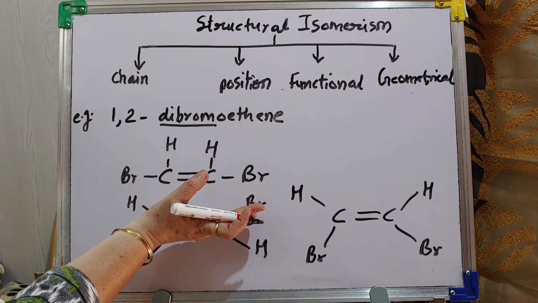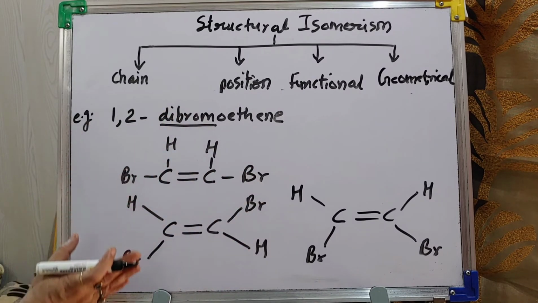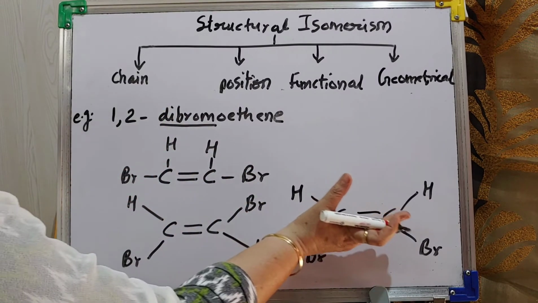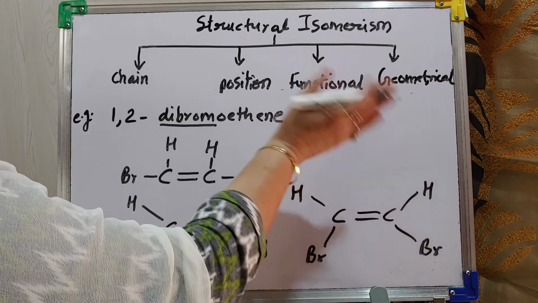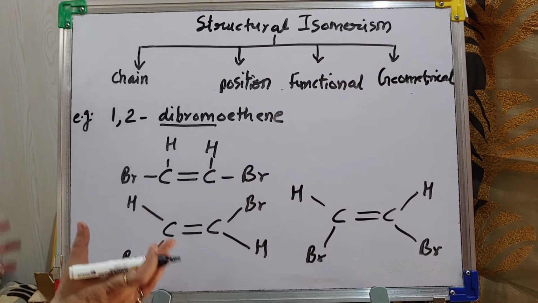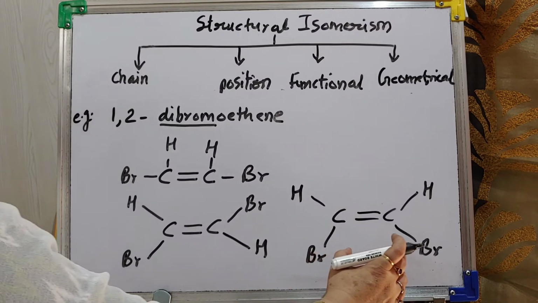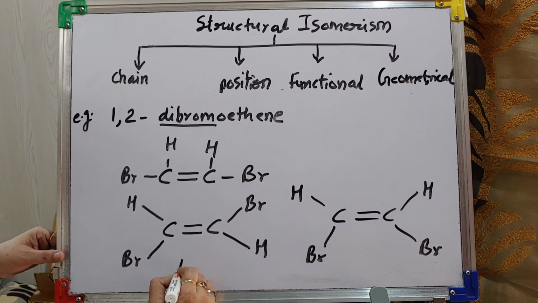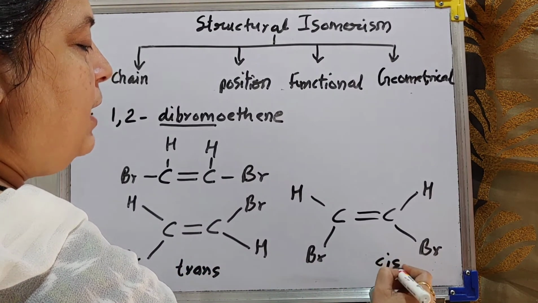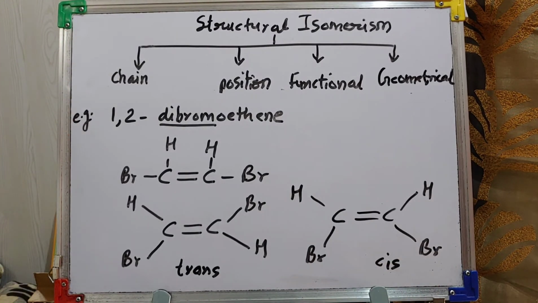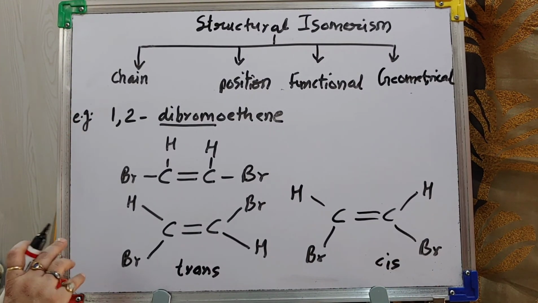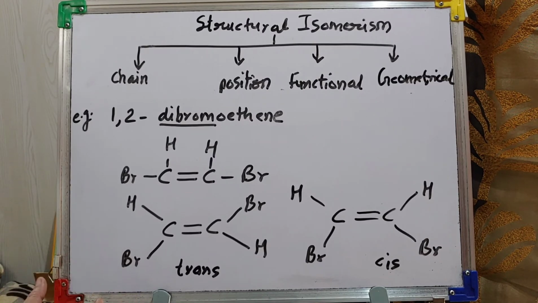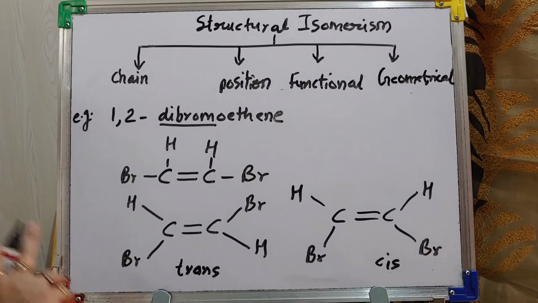Here bromine I have taken 1 above the plane, 1 below, and here both I have taken below. I can take above also. So here both are on the opposite side and here both are on the same side. When both are on the opposite, then they are trans isomers. When both are on the same side, cis isomers. So this is just because of change in geometry. So they are known as geometrical isomers.